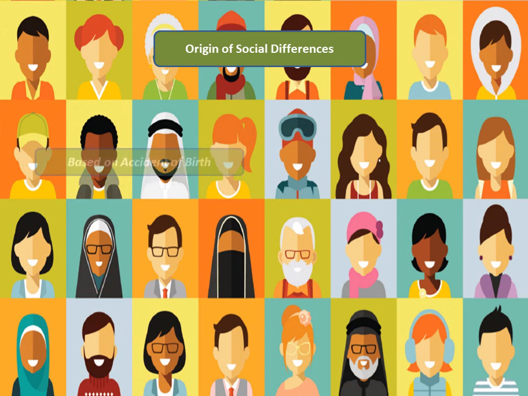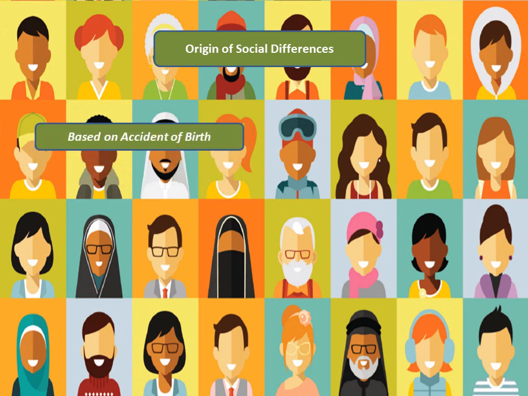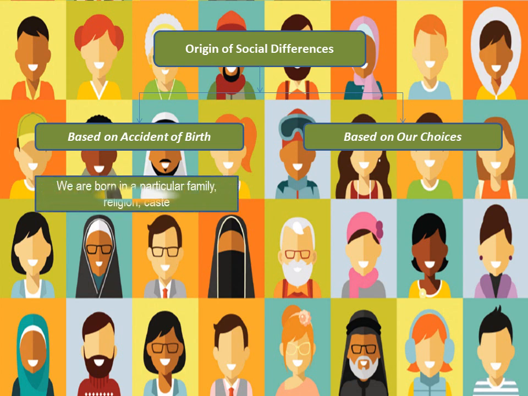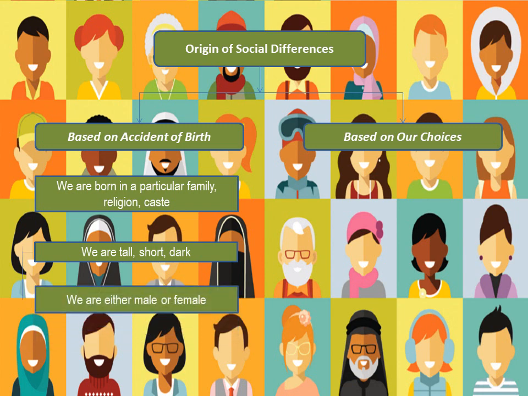These social differences are either based on accident of birth or based on our choices. Normally, we don't choose to belong to our community. We belong to it simply because we are born into it, and this is accident of birth. We all experience social differences based on accident of birth in our everyday lives. People around us are male or female. They are tall or short, have different kinds of complexions, or have different physical abilities or disabilities.